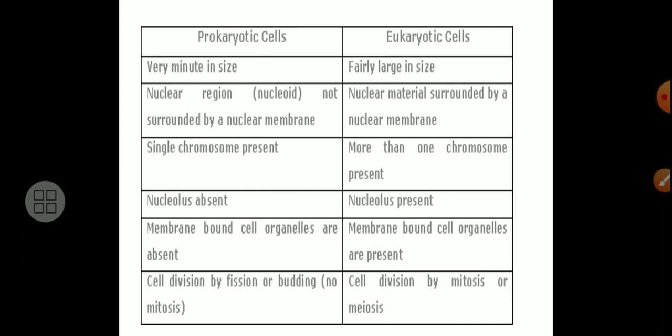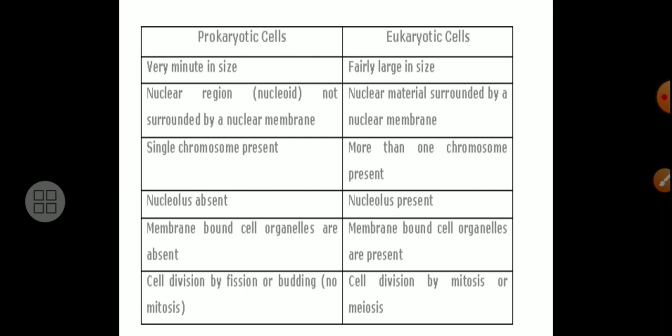In the beginning, my friends, we have to get an idea about the difference between the prokaryotic cell and the eukaryotic cell. You have to keep in mind that the living organism on this earth first appeared as a prokaryotic cell, and then it evolved into a eukaryotic one. Many organisms on this planet are prokaryotic, and most organisms are eukaryotic.